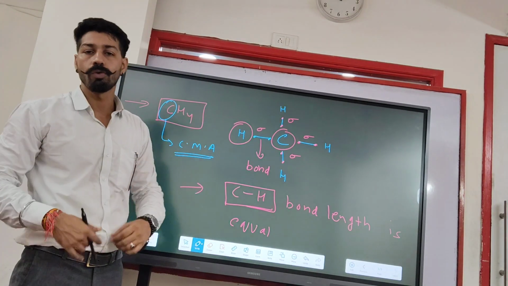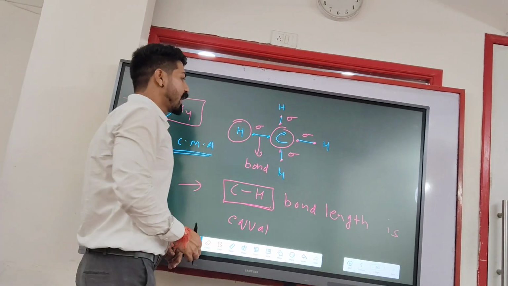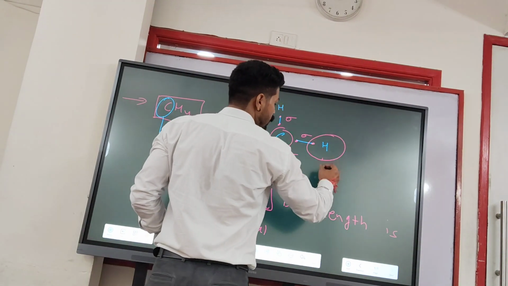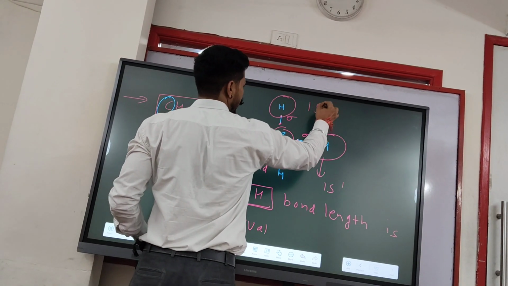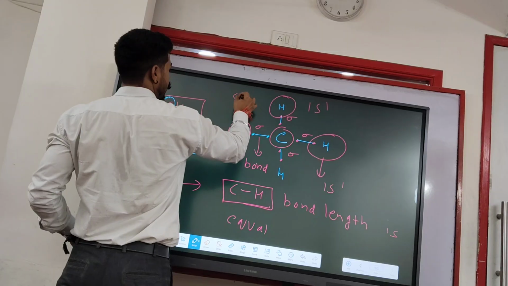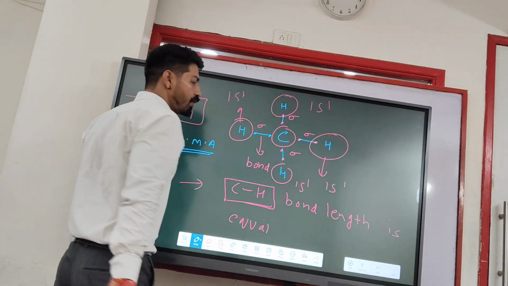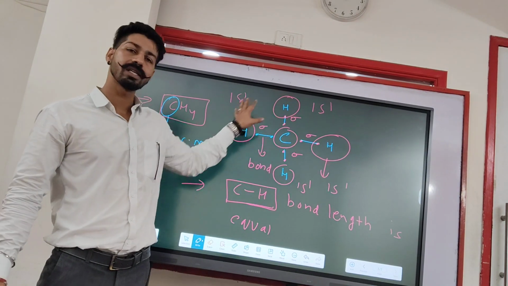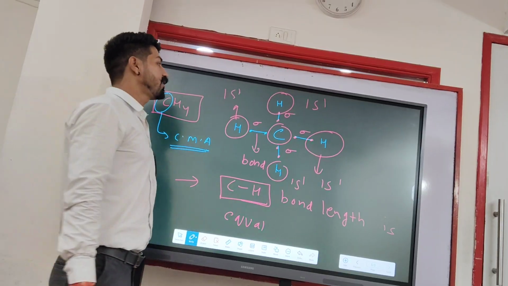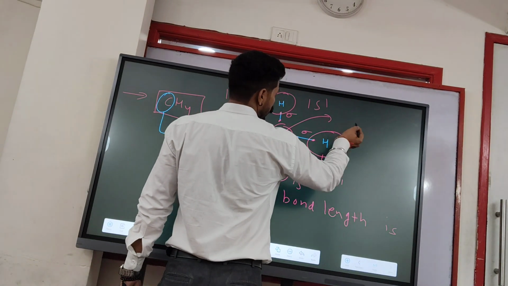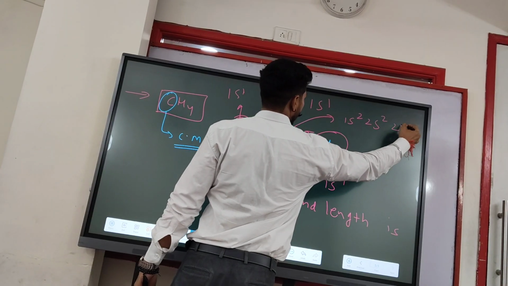Okay, so now we are moving ahead. What is hybridization? So here what is happening actually in hydrogen, we can write here 1s1, here also 1s1, here also 1s1, and here also 1s1, which means how many s electrons are there? 4 with respect to hydrogen. And if we talk about carbon, here we can write 1s2, 2s2, 2p2.